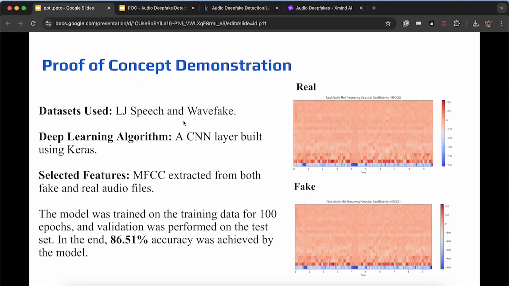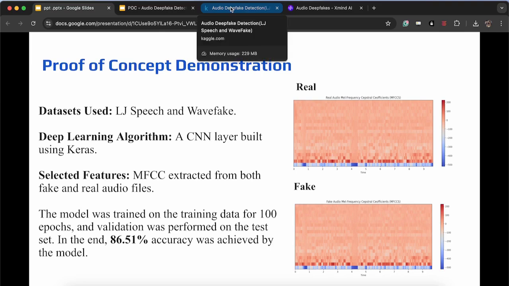So I used these two, and then I built a CNN layer using Keras, and then I extracted MFCC, just like I told before. MFCCs are a good audio feature, so I extracted that. And then my model has this accuracy, 86.51%, which is pretty good. So I'll show you my notebook now.